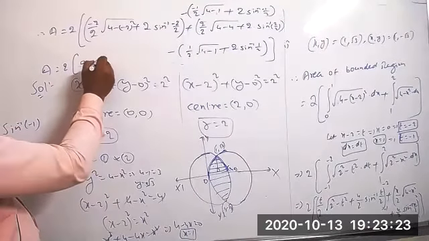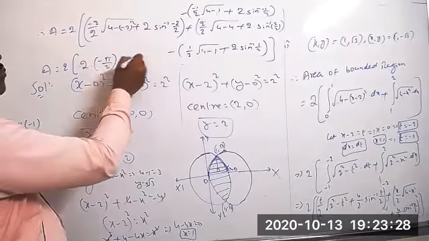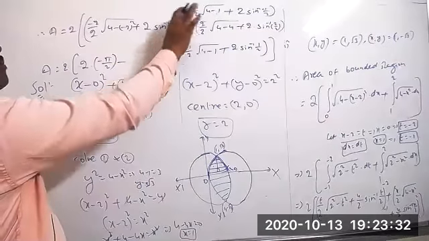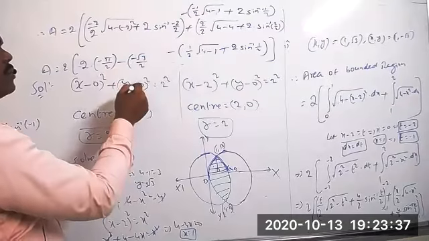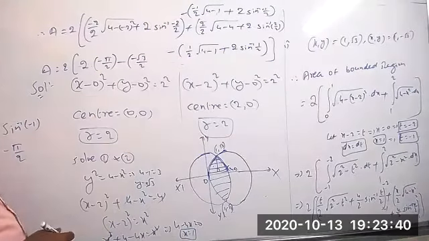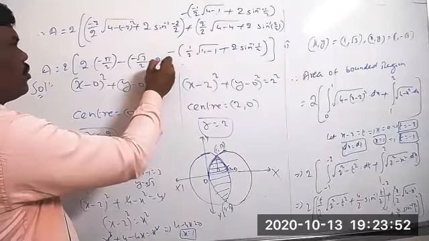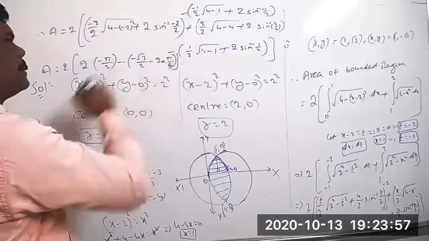So 2 into minus pi by 2, first one it is, and minus of the second value, minus 1 by 2 into 4 minus 1 equal to 3. Anyhow, if you want, you can simplify that. This is minus root 3 by 2. Again, sin inverse of minus 1 by 2 equal to how much? Sin inverse of 1 by 2 equal to 30 degrees, so pi by 6. So minus 2 into pi by 6.